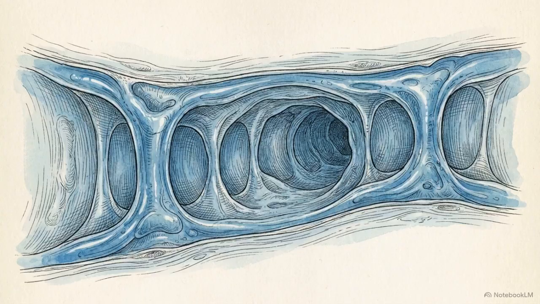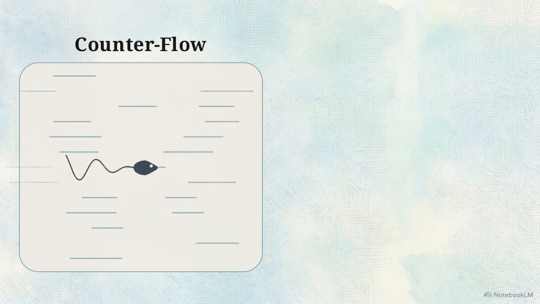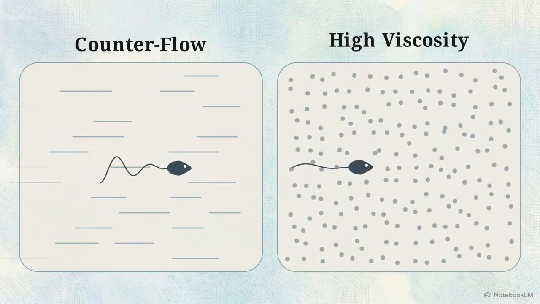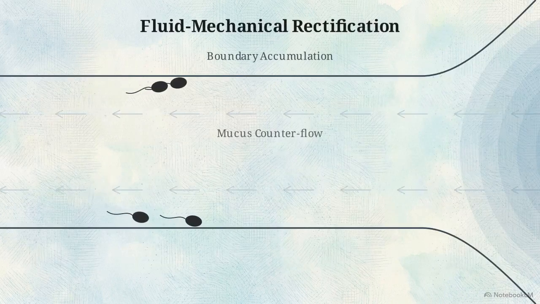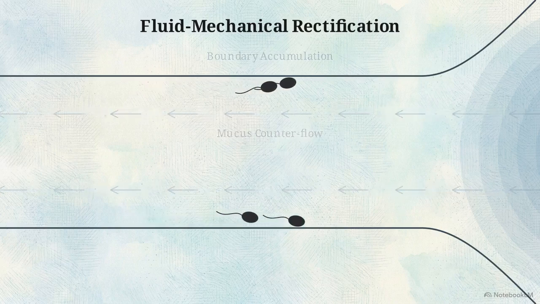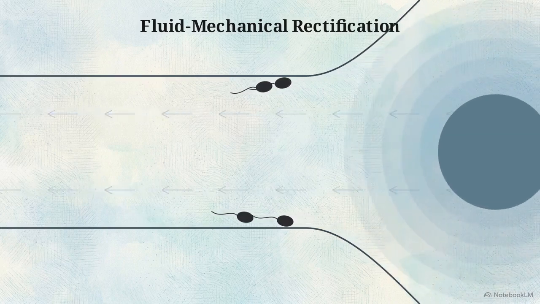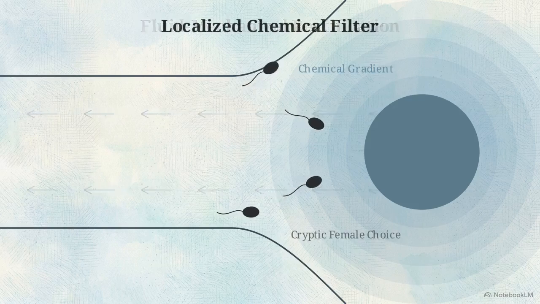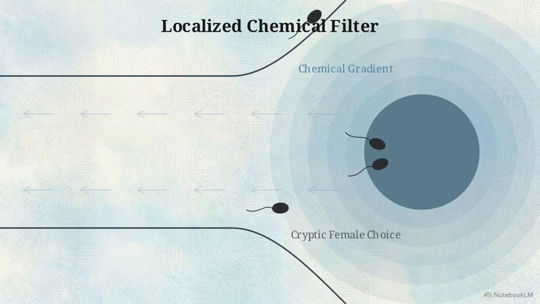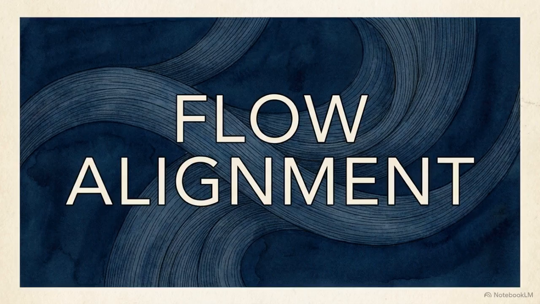On their path to the egg, these microswimmers encounter a sequence of physical barriers, from outward-directed mucus counterflows to fluids with high dynamic viscosities. Successful fertilization requires a regulated two-part gauntlet. First, a physical process of fluid mechanical rectification, and finally, a localized chemical filter. Instead, long-distance navigation is governed entirely by rheotaxis.